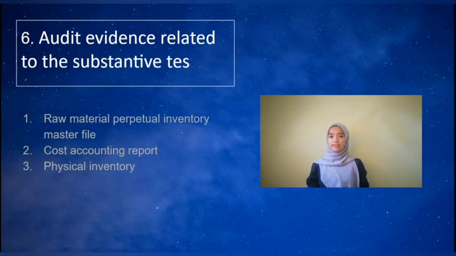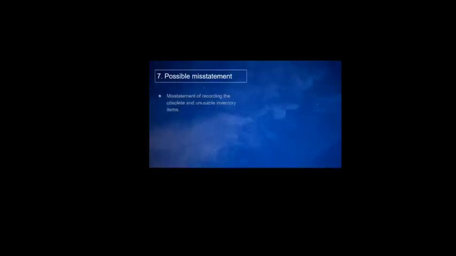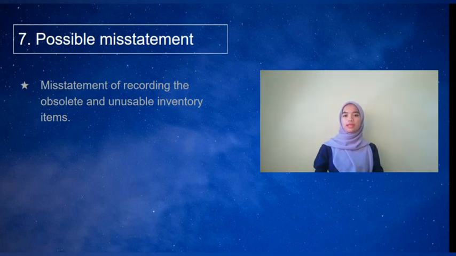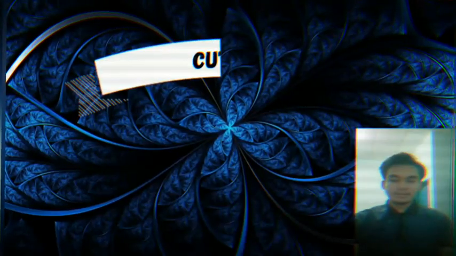The audit evidence related to the substantive test is first, raw material perpetual inventory master file. Second is cost accounting report, and lastly is physical inventory. The possible misstatement of this assertion is recording obsolete and unusable inventory items.